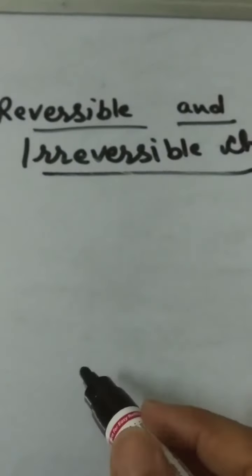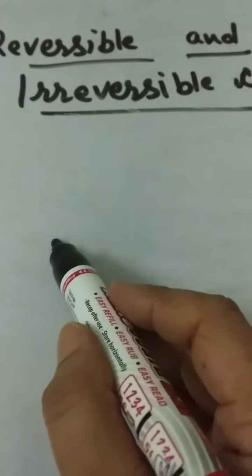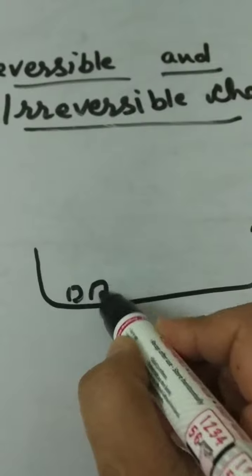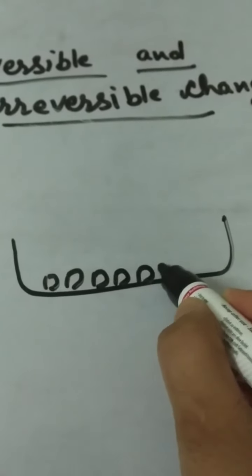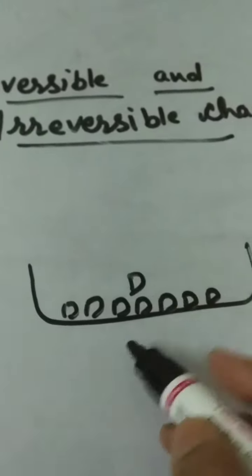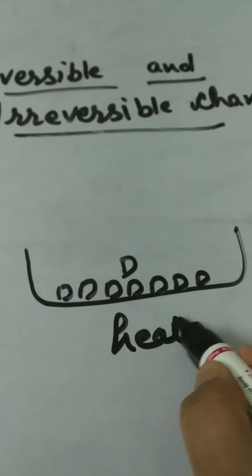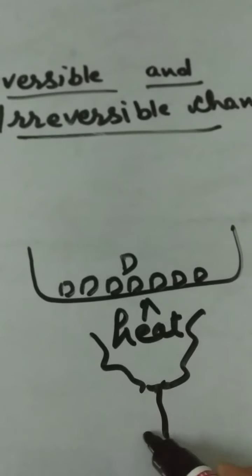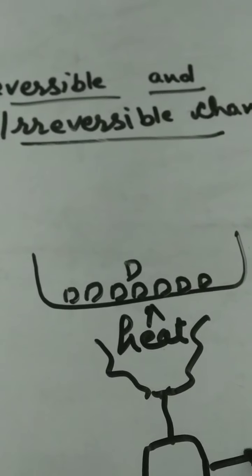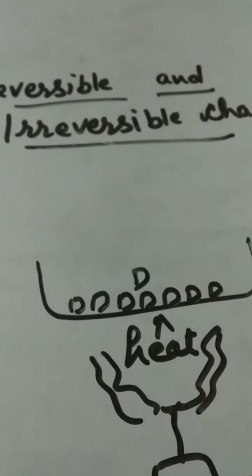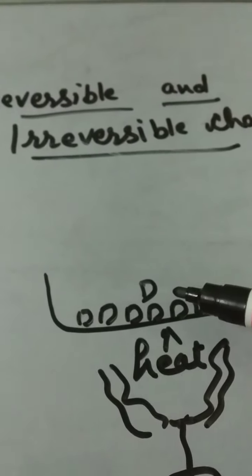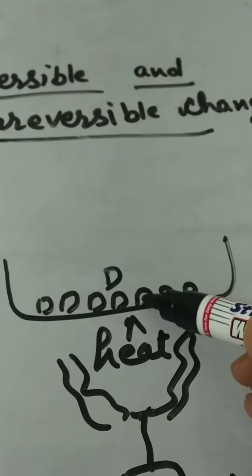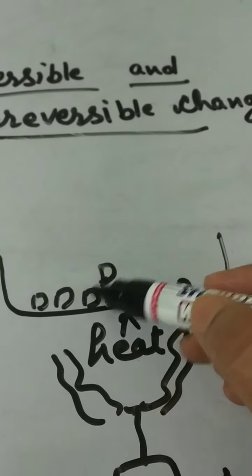Another example of irreversible change: if we take sugar in a bowl, crystals of sugar, and heat it up, it swells and becomes brown in color.